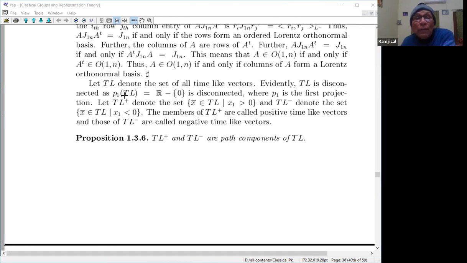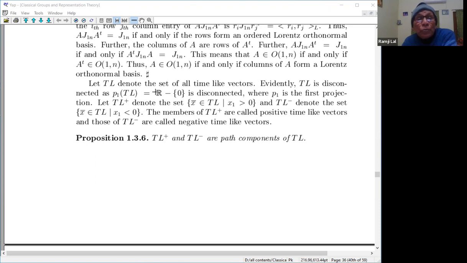If you take the projection map, the projection cannot be 0 here. Since -x1 square plus x2 square plus ... plus xn plus 1 square is equal to -1, x1 cannot be 0, because otherwise the sum of squares would be positive. So x1 cannot be 0 for a time-like vector. Therefore, the projection map from TL to R minus 0 is a surjective continuous map, and R minus 0 is disconnected, as you know. It has two components.